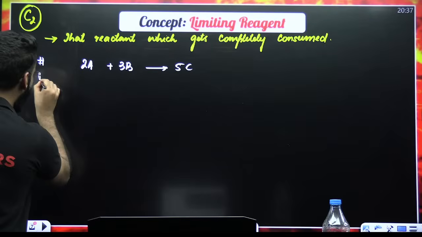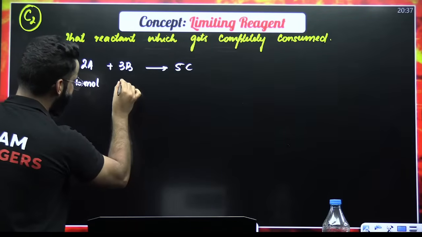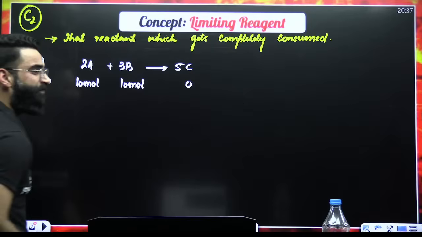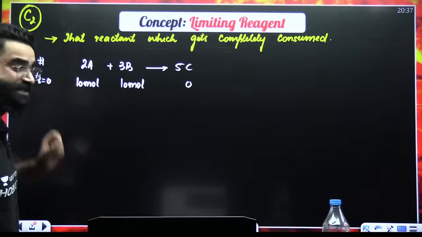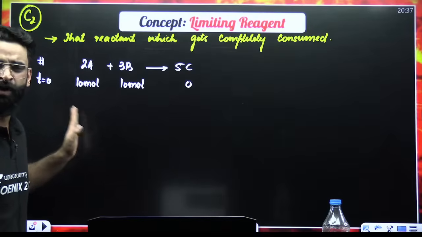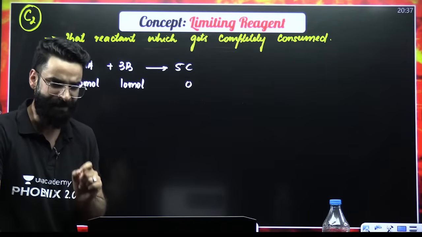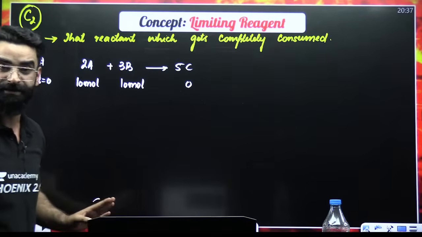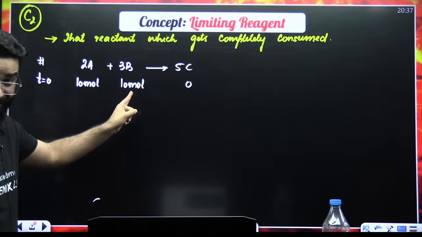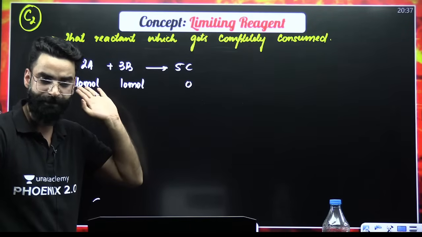Now, for example, at time t equals 0, let's say I'm starting with 10 moles of A and 10 moles of B. Since I wrote time t equals 0, the moles of C formed would be 0, because t equals 0 signifies that the reaction has not started yet, and product formation has not taken place yet. So we are starting with 10 moles of each reactant, and 0 moles of C have formed.